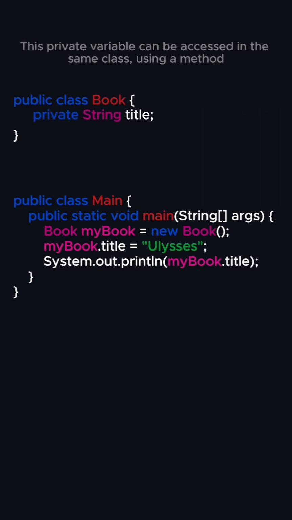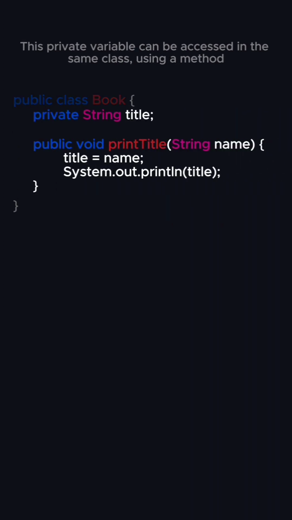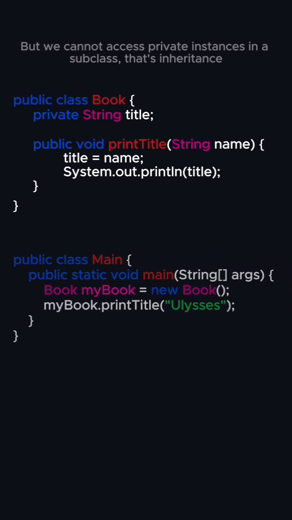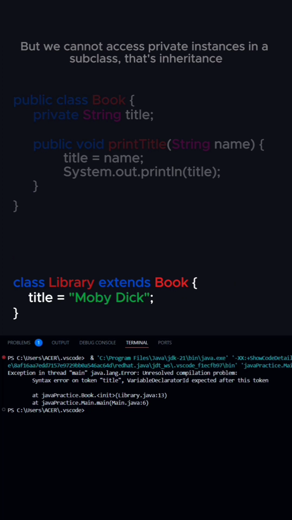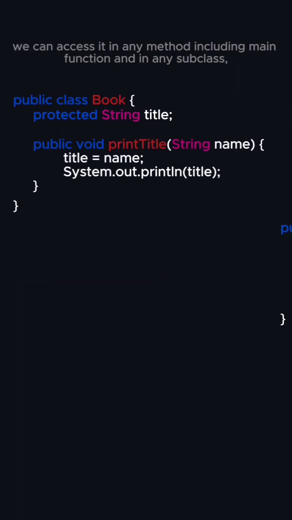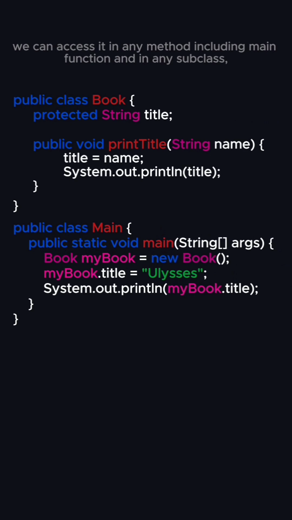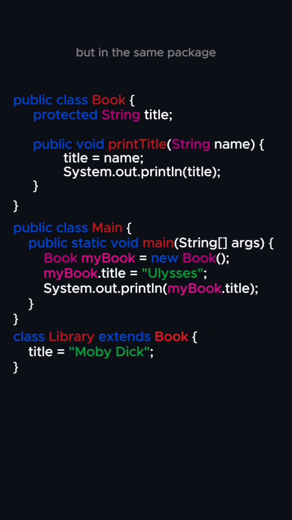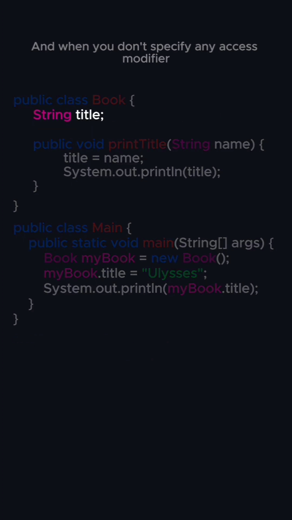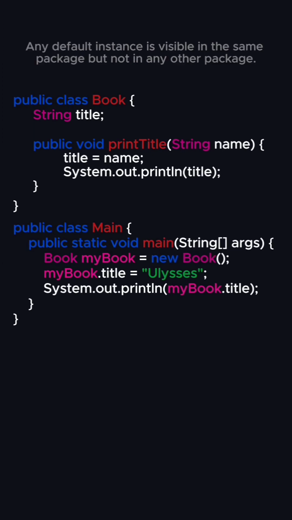This private variable can be accessed in the same class, using a method. And then you can call the method in main function. But we cannot access private instances in a subclass, that's inheritance. But when we make it protected, we can access it in any method including main function and in any subclass, but in the same package. We'll soon jump into packages. And when you don't specify any access modifier, it takes as a default. Any default instance is visible in the same package, but not in any other package.